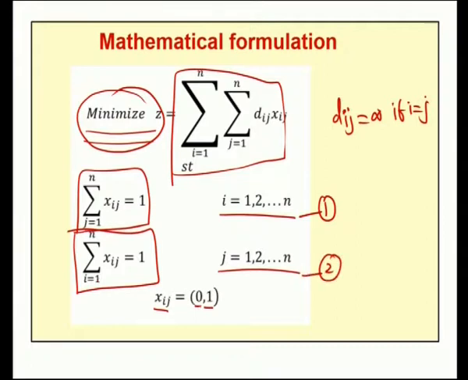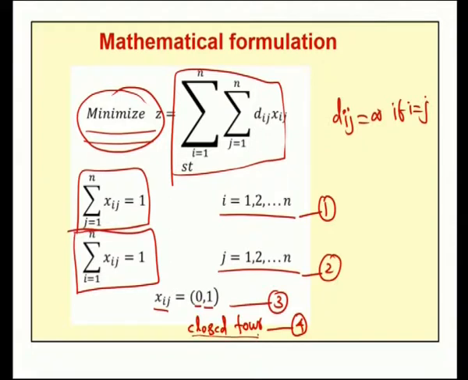Then xij takes either 0 or 1, we will take as the third constraint, and our fourth constraint is that the tour should be a closed tour. In the travelling salesman problem, the salesman, after visiting all the n cities exactly once, again comes back to the same city. Therefore, the tour should be a closed tour.